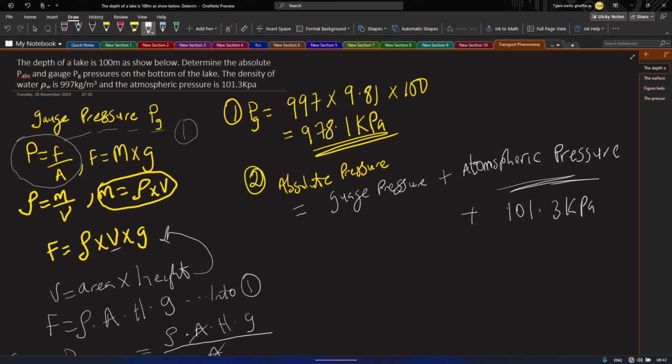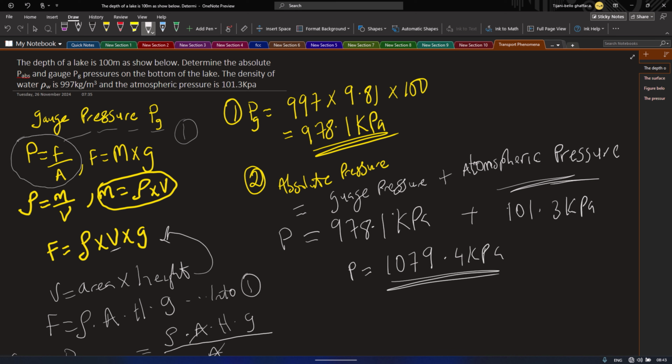So to do the sum to get our absolute pressure, let's call this PA, or ordinary P, I guess, absolute pressure, ordinary P, equal to our gauge pressure, which is 978.1 kilopascal, plus this, then we get our absolute pressure. Therefore, absolute pressure is 1079.4 kilopascal.